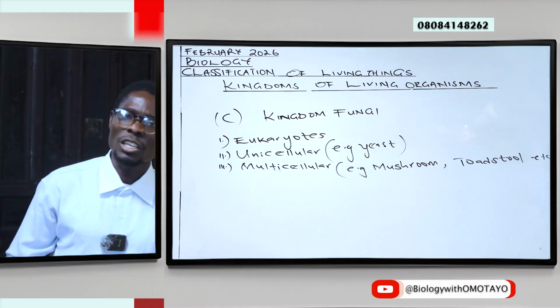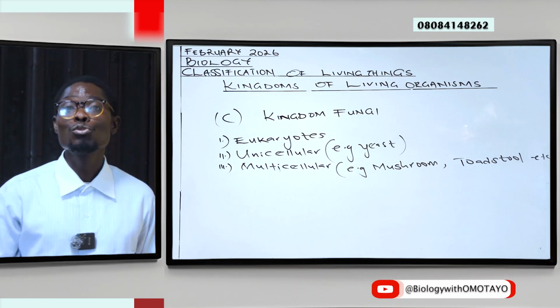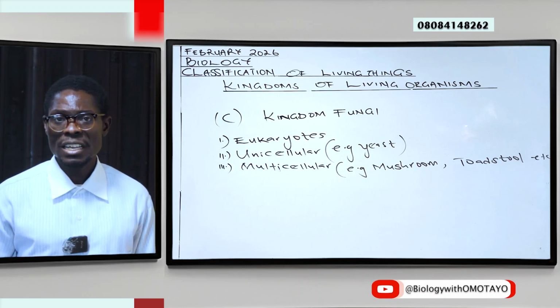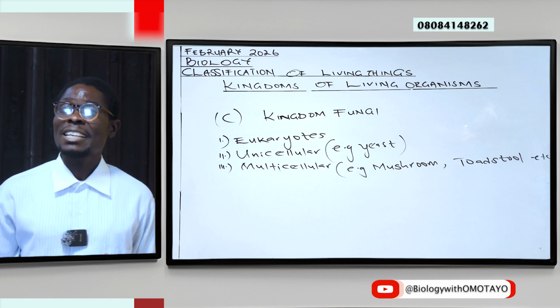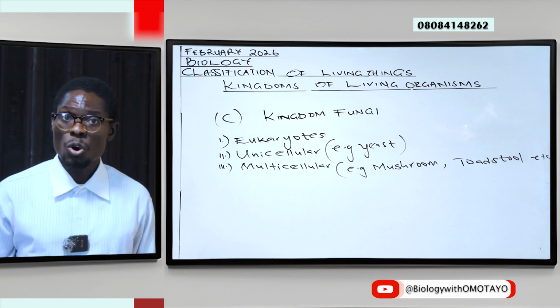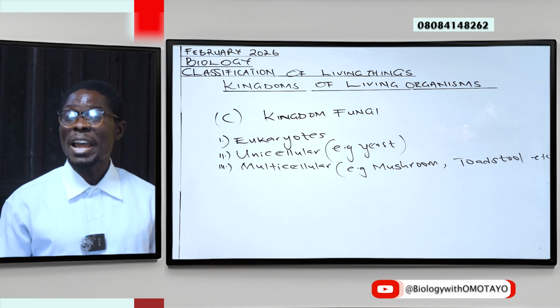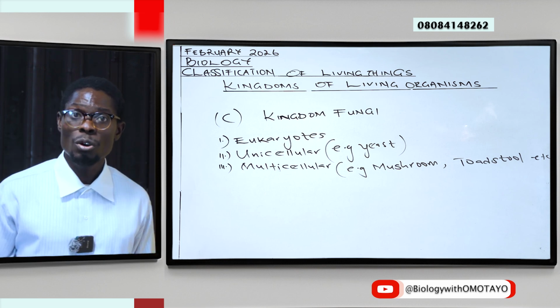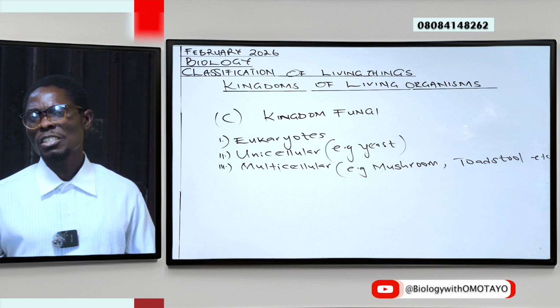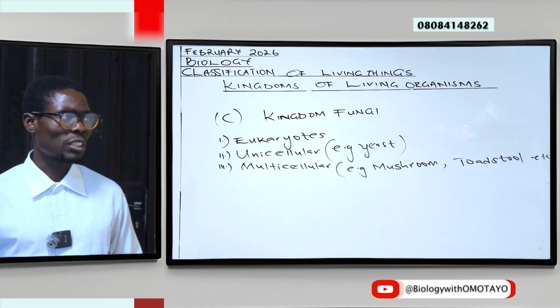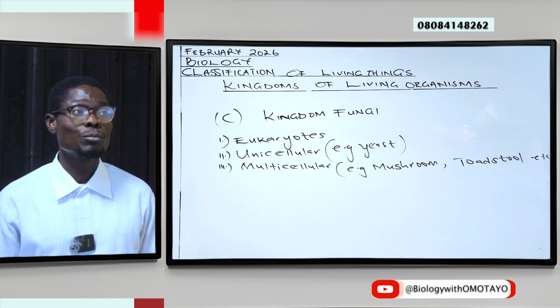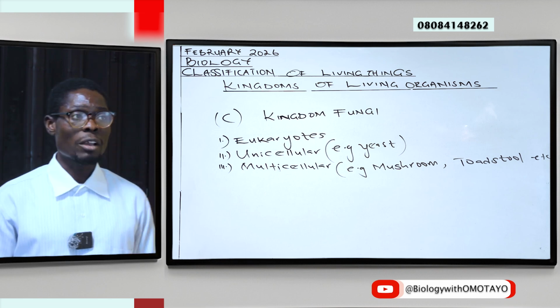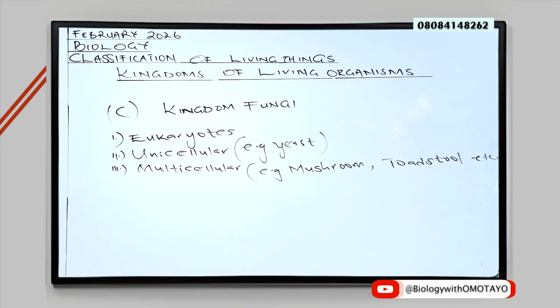These are not the only members of this group. We have several others like Fusarium, Rhizopus, Penicillium, rust, bread mold, mildew, and Aspergillus. But for unicellular for now, we are using yeast as our example, and for multicellular, we are using mushroom, toadstool, Rhizopus, and so on.